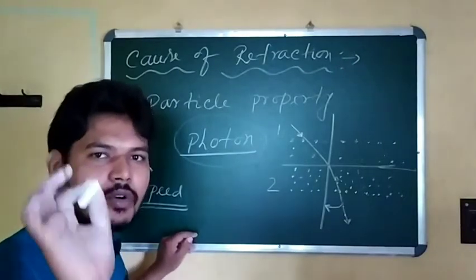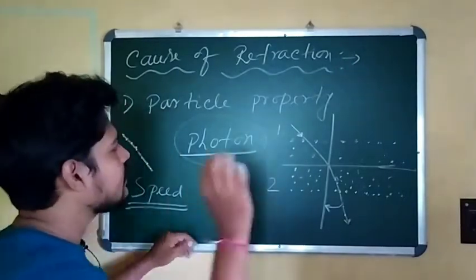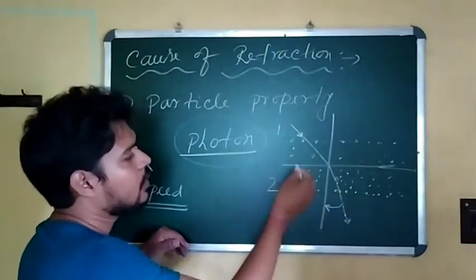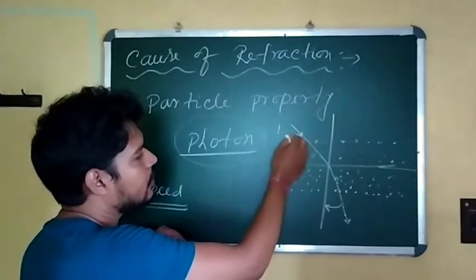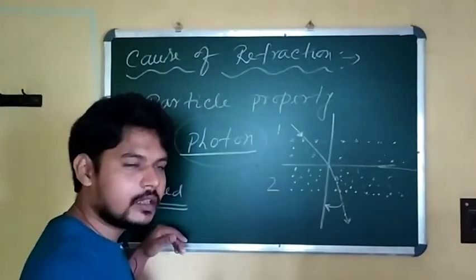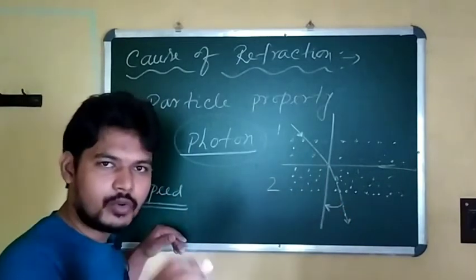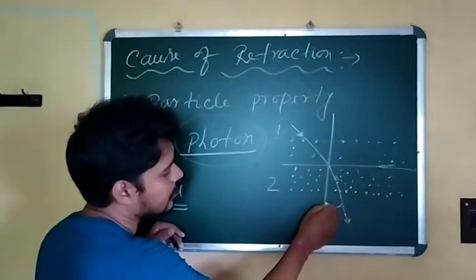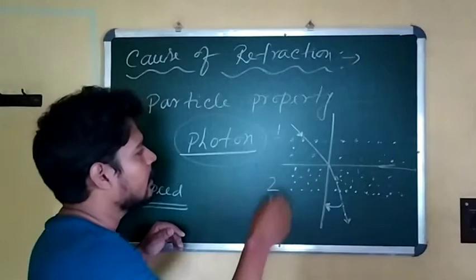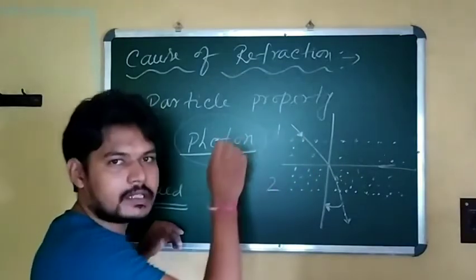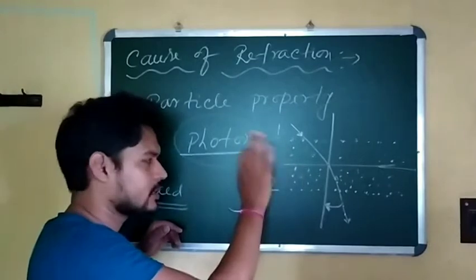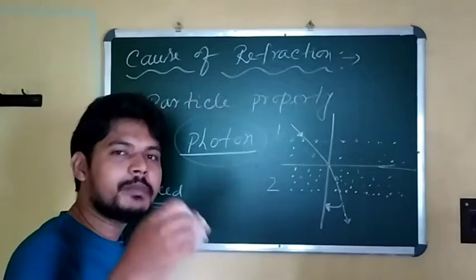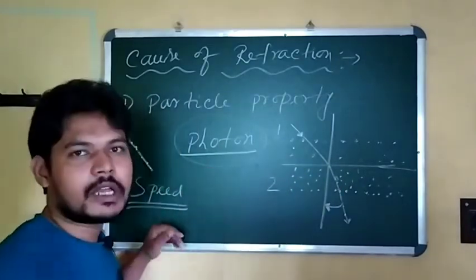That is the main cause of refraction of light. As we can see, there is a change of speed. So light changes path: when light is coming from a medium where the speed is high to a medium where the speed is low, compared to medium 1, then it moves towards the normal. And when light is coming from a medium where the density is high, that means the speed is low, to a medium where the speed is high, then it moves away from the normal.